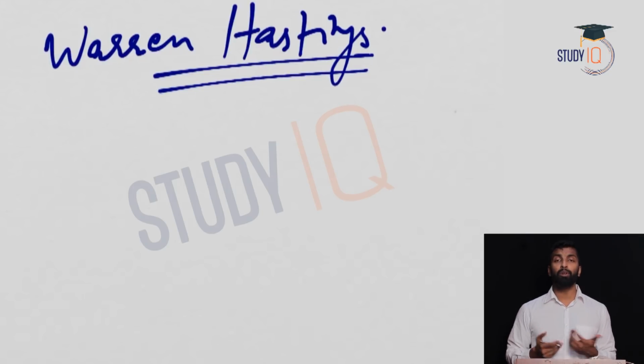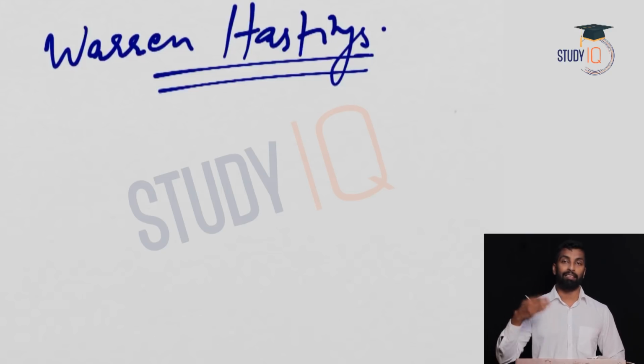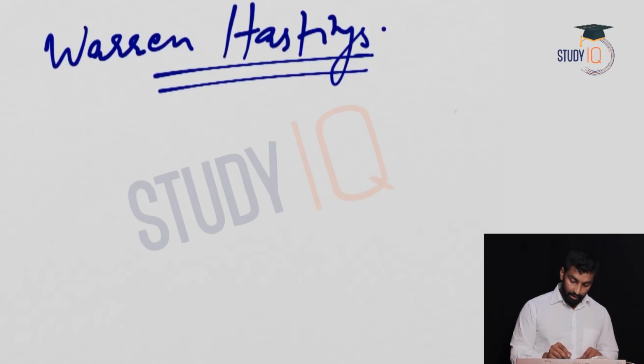Now what we are going to do is discuss each Governor General in that chronology, and try to cover all important events which happened during that particular Governor General's time. So now we'll start with Warren Hastings, then we'll move on to Lord Cornwallis, then John Shore, Lord Wellesley, etc., and we'll cover up to Dalhousie and Canning. After that you can see both Viceroys and Governor Generals coming. I will tell you what the difference between these two is and why both existed simultaneously. All these things will be covered in that chronology itself. So let's start off with Warren Hastings.